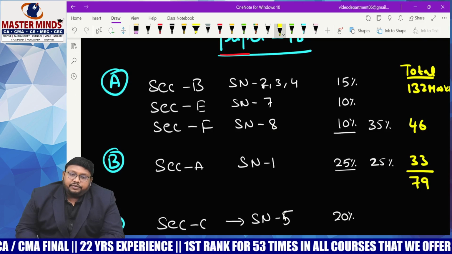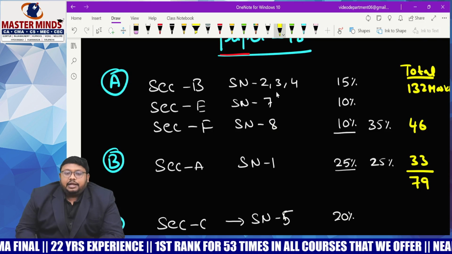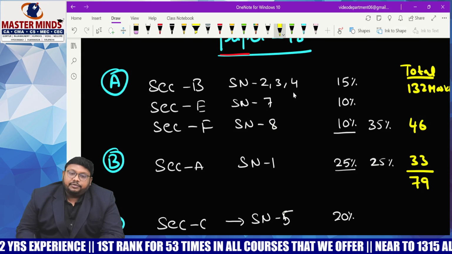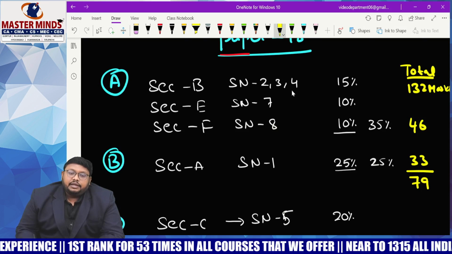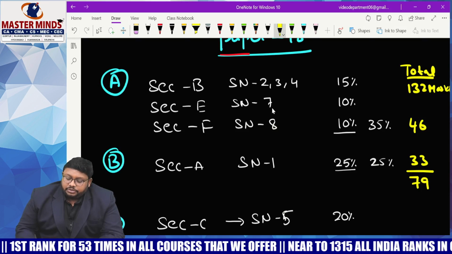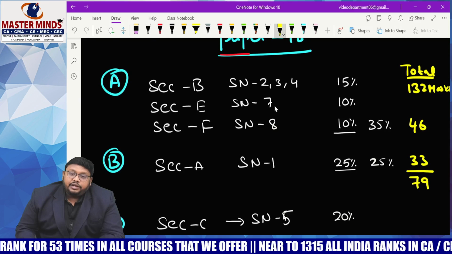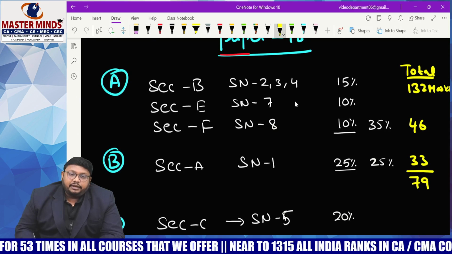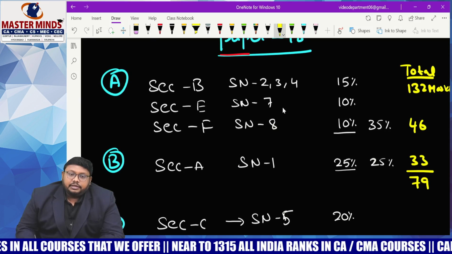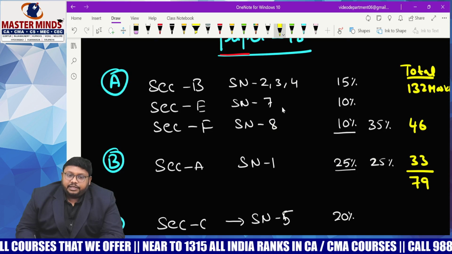valuation of shares, valuation of goodwill. This is a practical chapter, as well as financial instruments. Ind AS 109 is a practical chapter, and study note number 4, which deals with NBFCs. NBFCs have a mix of practical as well as theoretical. And here we have study note number 7, which deals with government accounting. Government accounting is a clear-cut theoretical chapter, so we will get all the marks from theoretical notes.